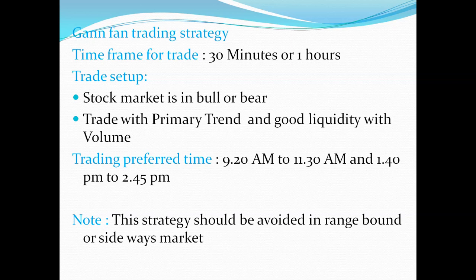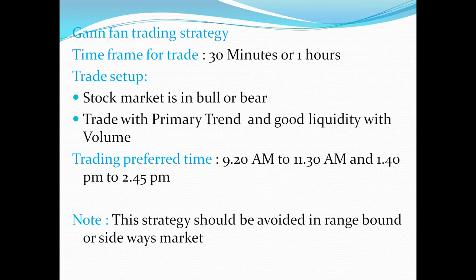Time frame for trade is 30 minutes, 1 hour. Trade setup: the stock market is in bull or bear. Trade with the primary trend and good liquidity with volume. Trading time, as I already told, is 9:20 am to 11:30 am and 1:40 pm to 2:40 pm.